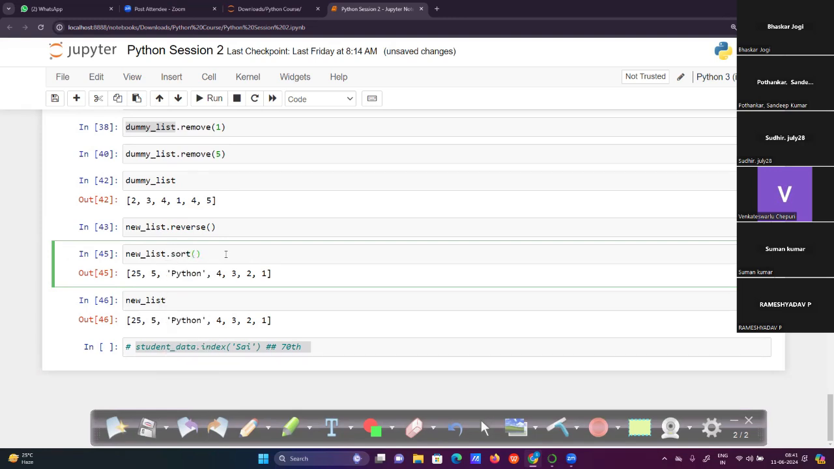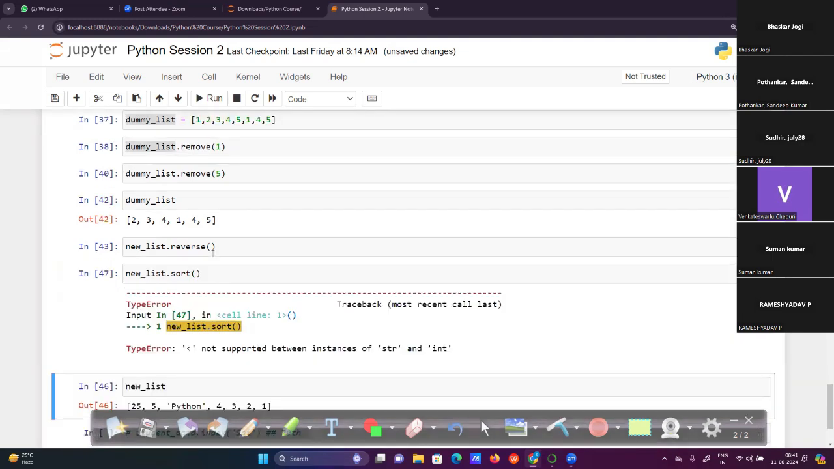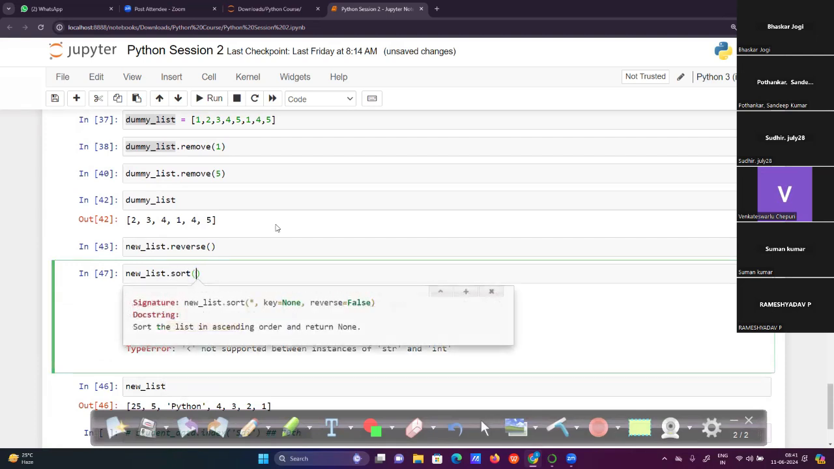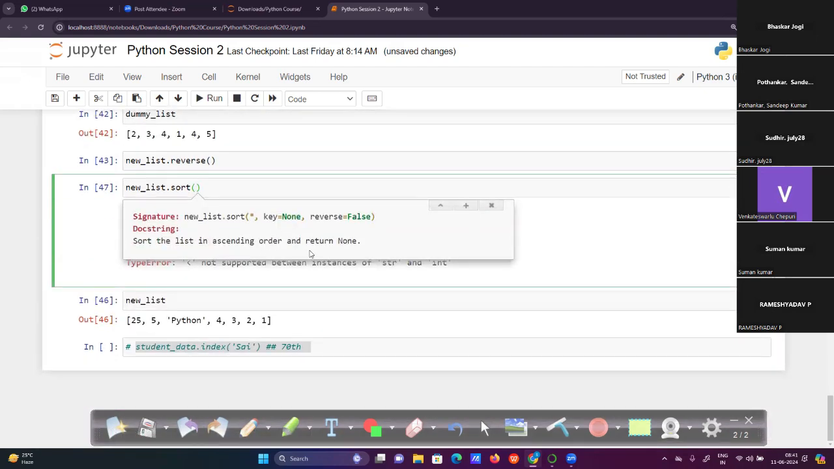Another method, which is sort. So what will it do? Just run. It sorts the list in ascending order and returns None. So it will do this ascending order. For example, okay, we have a